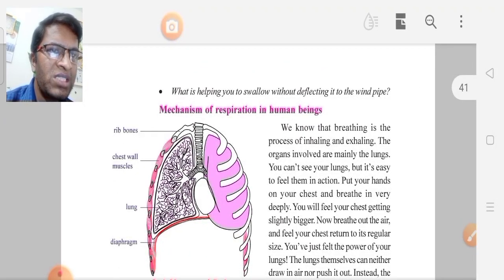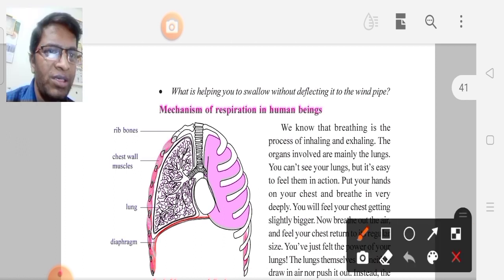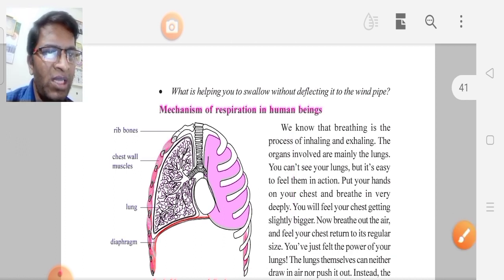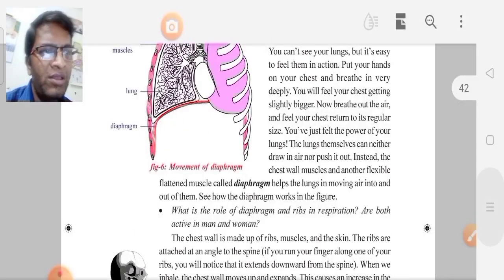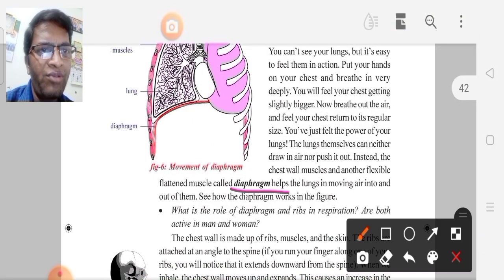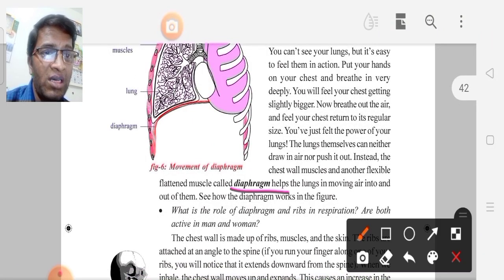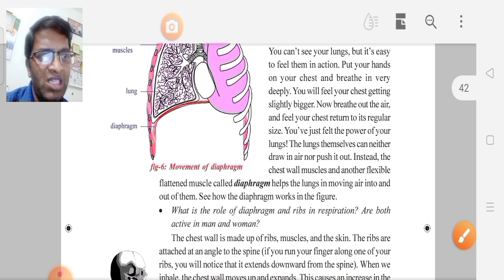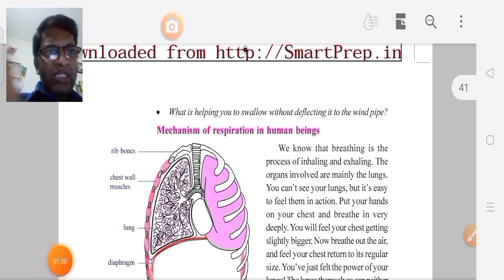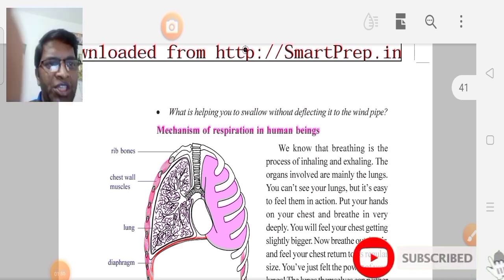In human beings, how does the mechanism of respiration take place? Which part plays a major role in the mechanism of respiration in human beings? The part is the diaphragm. The diaphragm plays a major role in the respiration of male human beings. But in women, which part plays a major role? The side bones. Yes.